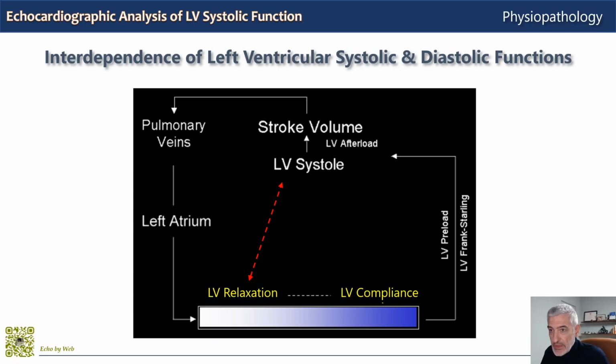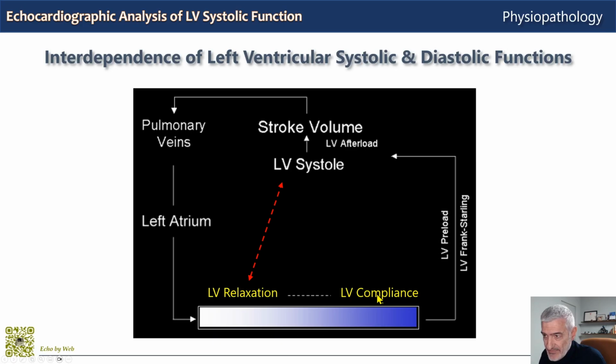Blood flows then into the left ventricle during the first third of diastole because of a pressure gradient between the left atrium and the ventricle. This pressure gradient is created by active relaxation, which, as we have said, is connected to left ventricular contractility. Both contractility and relaxation are energy-dependent processes which involve the formation and breakdown of actin myosin bridges at the ultrastructural myocardial fiber level. The filling of the left ventricle then continues in the latter 2/3 of diastole, determined by passive